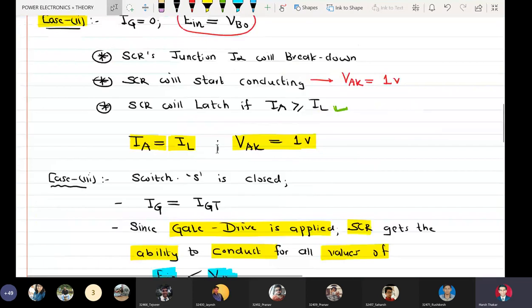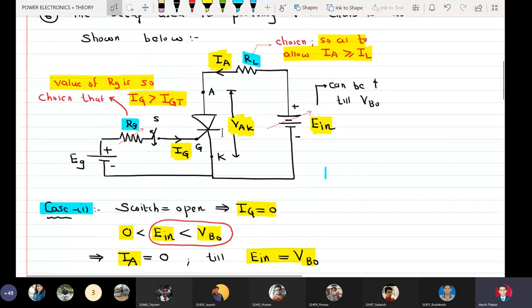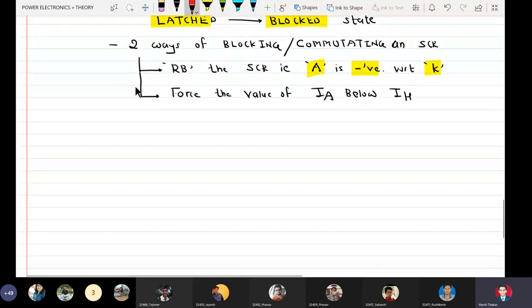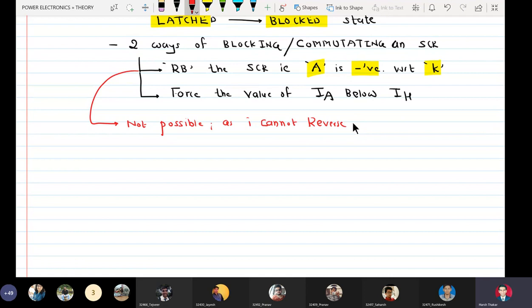Now in this particular setup, I do not have any facility to apply a negative voltage at anode with respect to cathode. At least I have not kept that facility here. So we can say that this particular solution is not possible, as I cannot reverse the battery terminals.